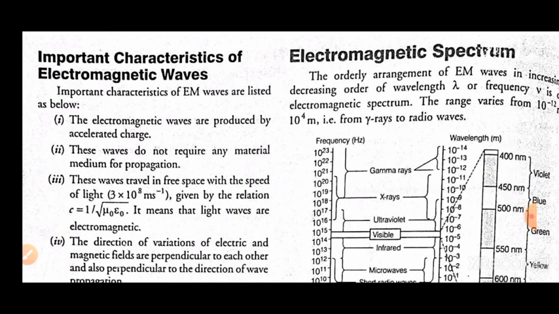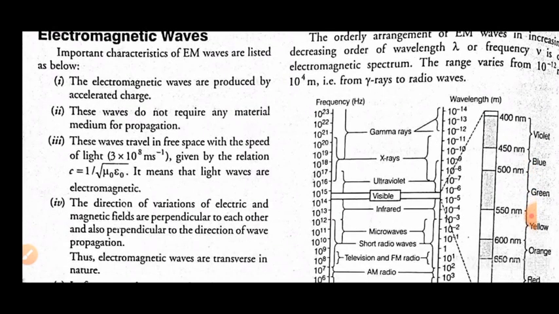Now let's see the important characteristics of electromagnetic waves first. After that, we will start to discuss the electromagnetic spectrum, as you can see on the screen now. So first, in the important characteristics of the electromagnetic waves, the first point you can see is that electromagnetic waves are produced by accelerated charges.